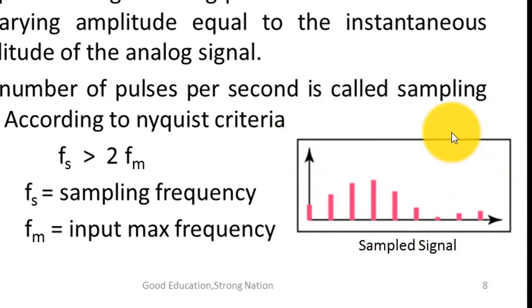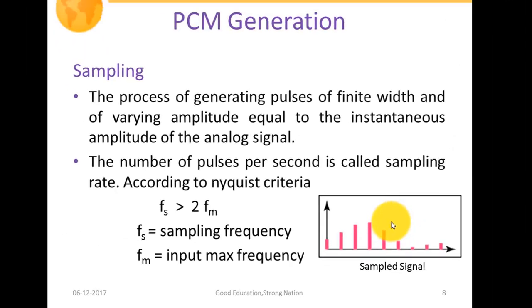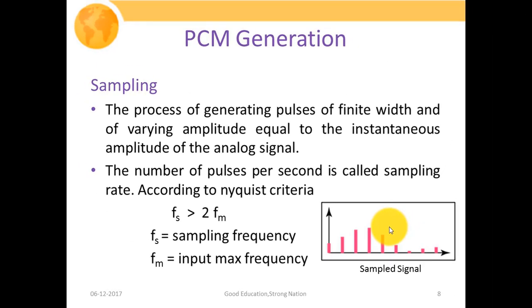We had already discussed in greater detail various types of sampling methods. In the sampling method, we multiply our analog signal with the pulse train, which generates our finite width and varying amplitude pulses, equal to the instantaneous amplitude of the analog signal. The number of pulses per second is called the sampling rate.